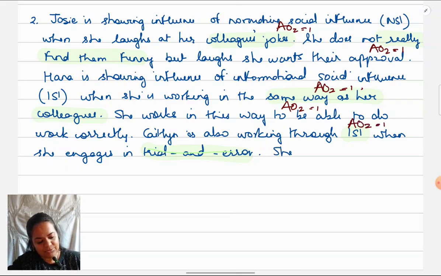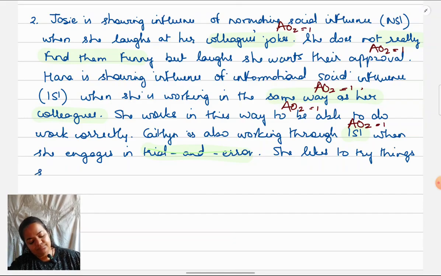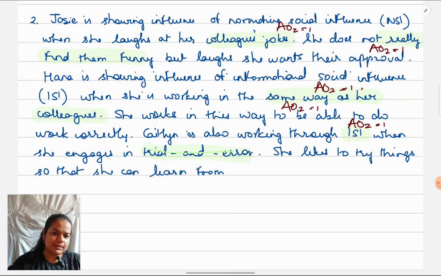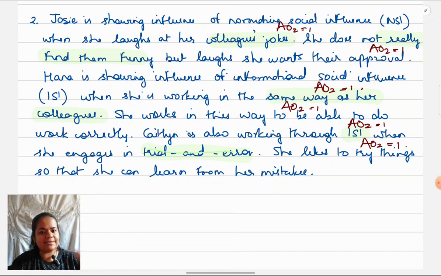She likes to try things so that she can learn from her mistakes. Again, if you feel more comfortable, you can say indicating a desire to be right. You can link it in that way also with ISI. So this is an explanation for why I'm saying that it is informational. Another way of writing can be to contrast and say that, see, she doesn't want approval. So it's not NSI because she doesn't want approval, it's ISI because she wants to be right. You can write. Like I've said, these are sample answers, model answers.